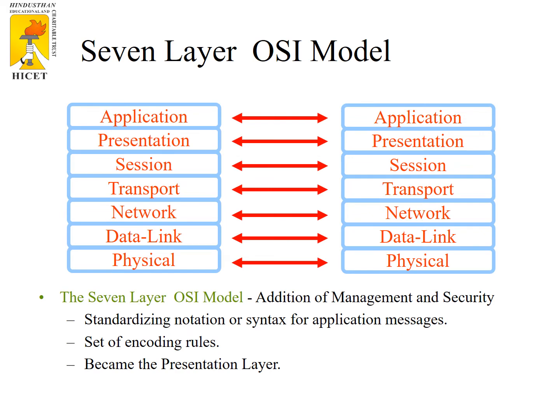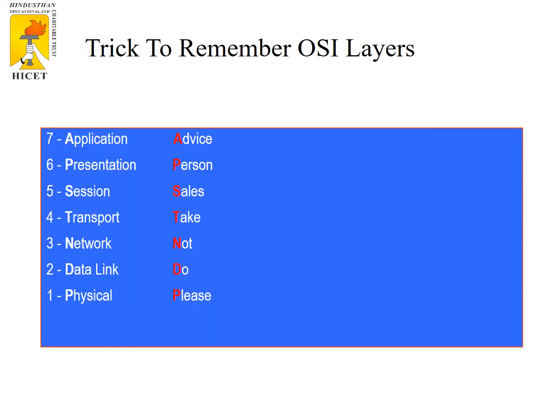Next, we move towards the 7-layer OSI model. As we know, this OSI model has 7 layers. The 7 layers are application, presentation, session, transport, network, data link, and physical layer. So these are the 7 layers. There is a simple trick to look at this OSI reference model, so you can easily understand and make a shortcut to remember these OSI layers.